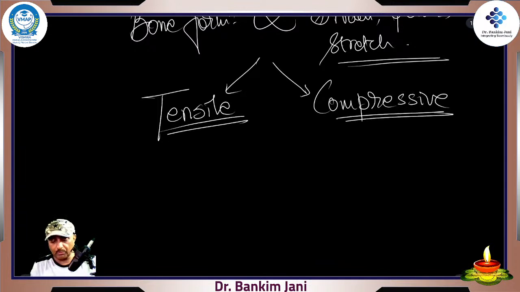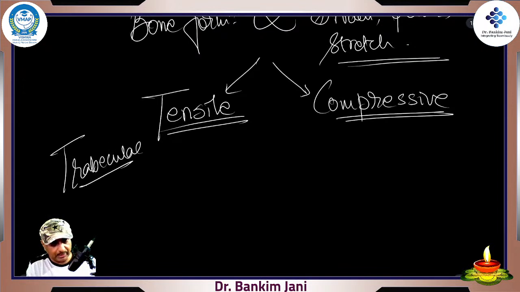See, when you are doing weightlifting, it is a compressive force. It means there is so much power exerted on it. And then tensile, when it is really pulled. So there are trabecula. Trabecula means these are the fibers. They are arranged in such a way that both these forces are handled properly. If the bone is weak and it cannot handle this pressure, the bone breaks. This is the reason why exercise keeps your bone strong, because it takes care of these trabecula.